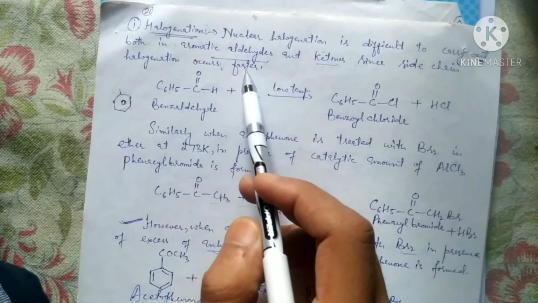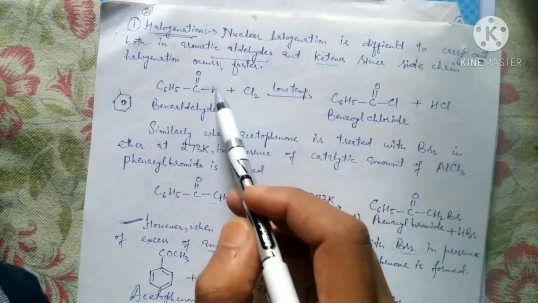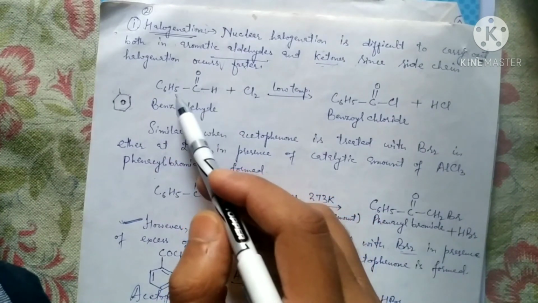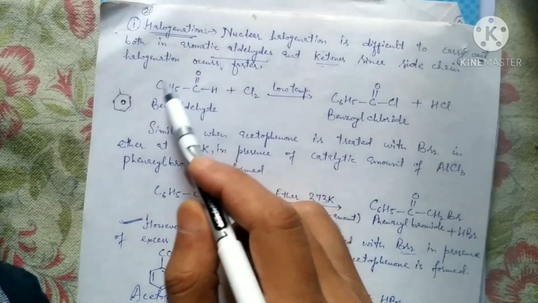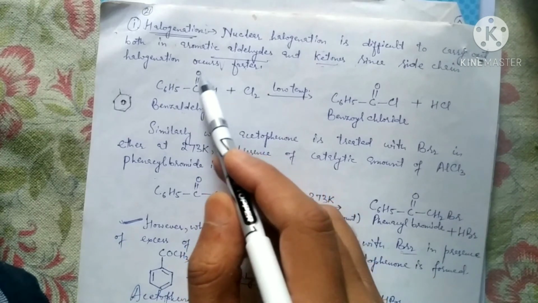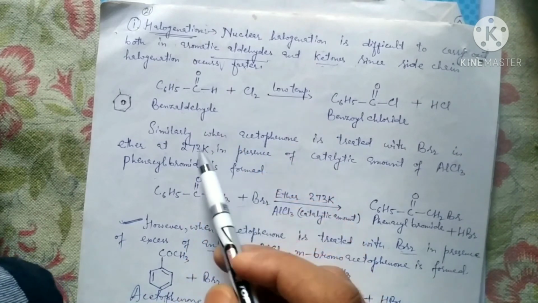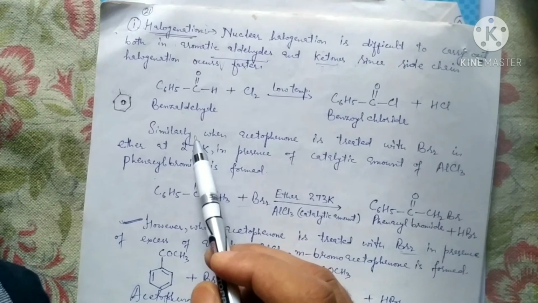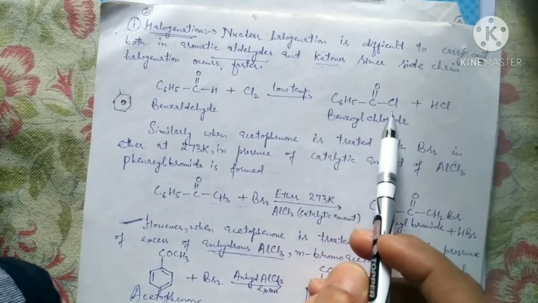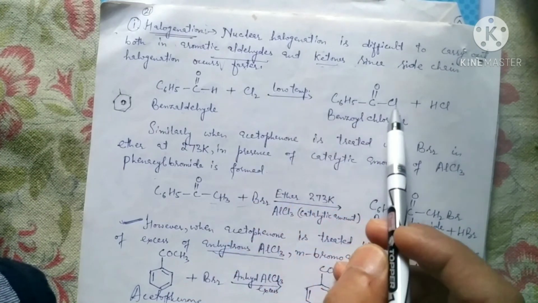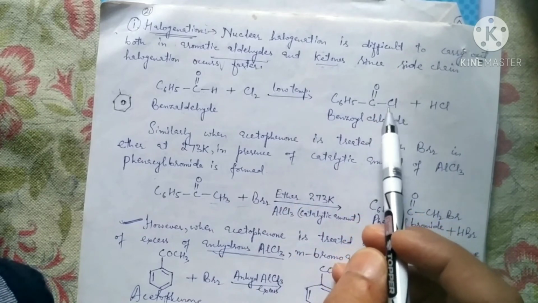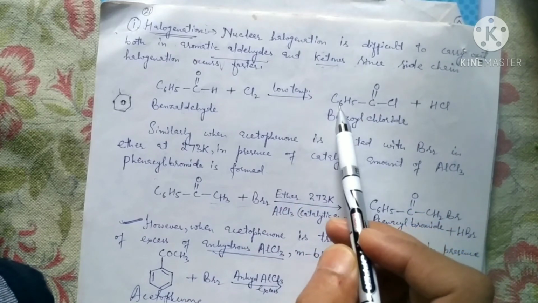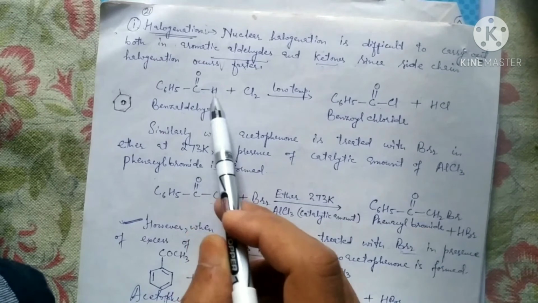Since side chain halogenation occurs faster. Why is it so? Because side chain halogenation occurs fast. And what is the side chain of this benzaldehyde molecule? This is the side chain, the CHO part. Now you are seeing that halogenation has taken place not at the nuclear part but at the side chain.